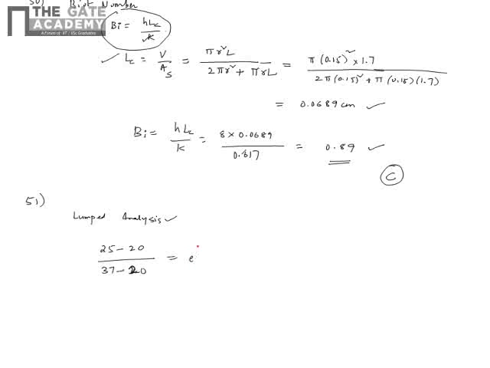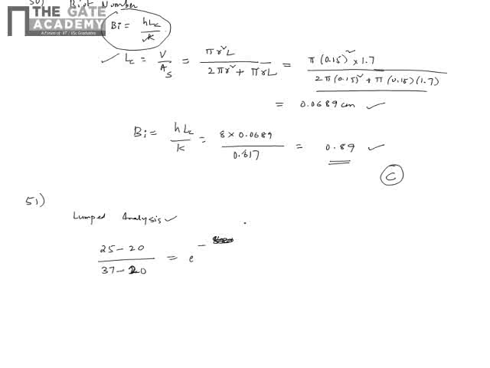So e to the power minus HA by rho Cv times t. How do I get this? Let's find out HA by rho Cv. I need to substitute H, which is given as 8, and the surface area.